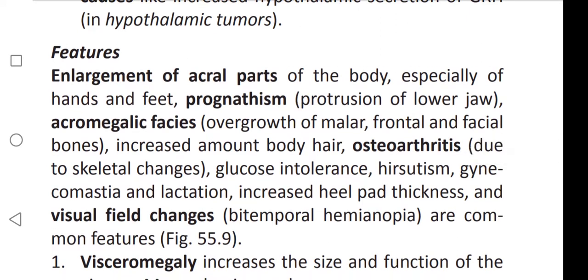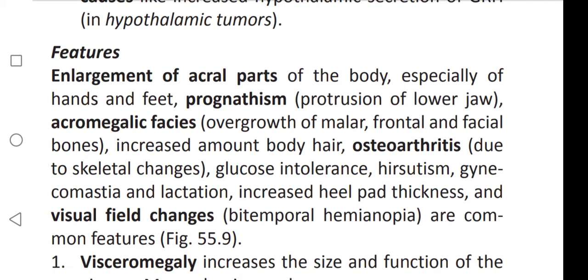Coming to the features: enlargement of acral parts of the body, especially of hands and feet. Prognathism, that is protrusion of lower jaw. And acromegalic facies, overgrowth of malar, frontal and facial bones.